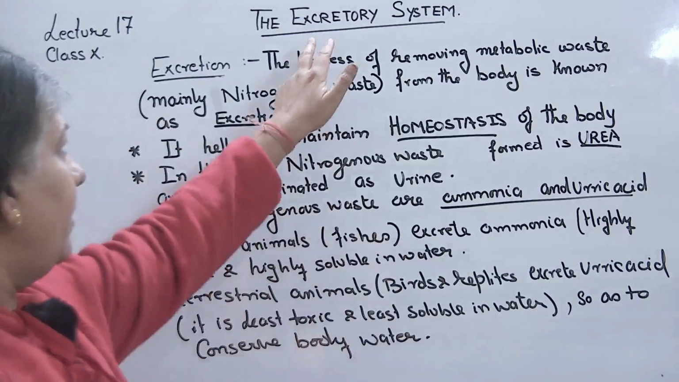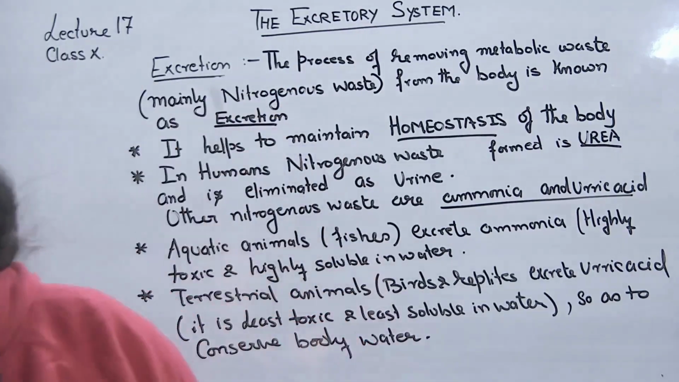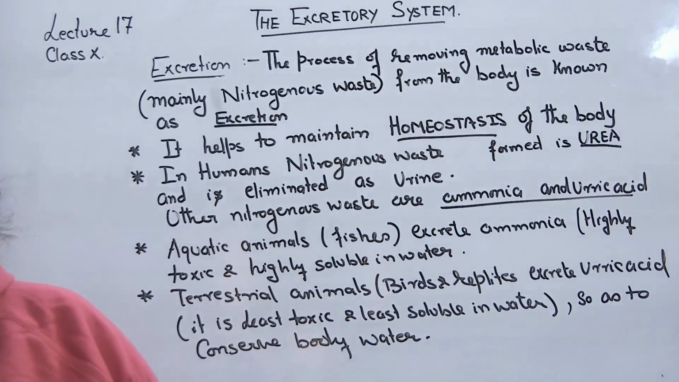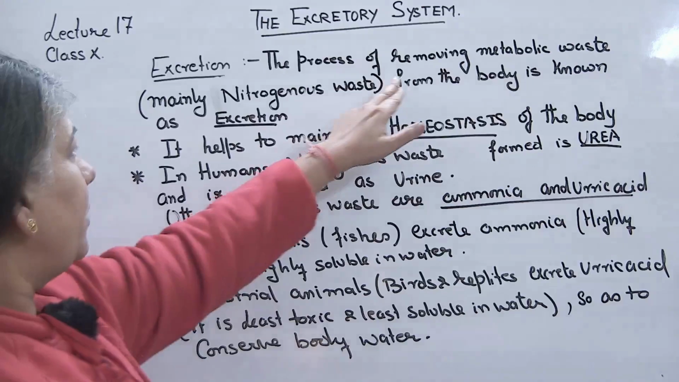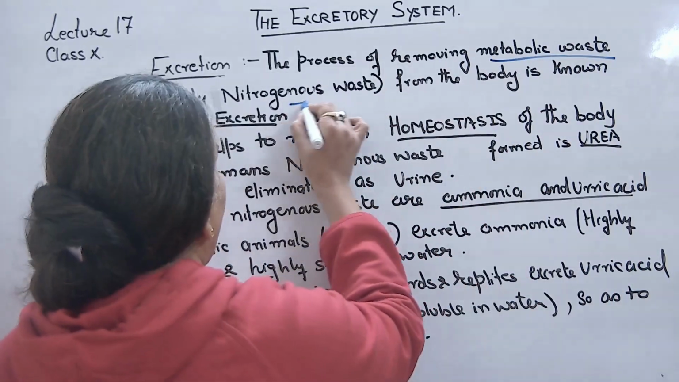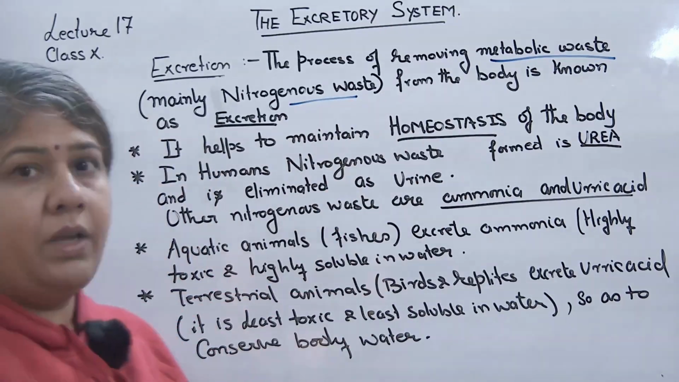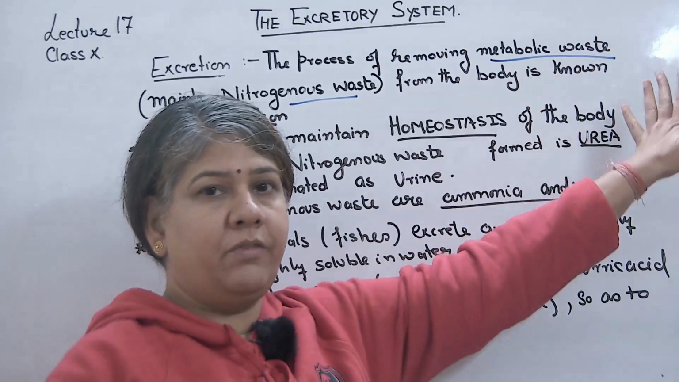Okay, the excretory system. Let's understand what is excretion. Excretion is the removal of metabolic waste from the body. So the process of removing metabolic waste, mainly nitrogenous waste from the body, is known as excretion. So first thing you must understand what is metabolic waste.